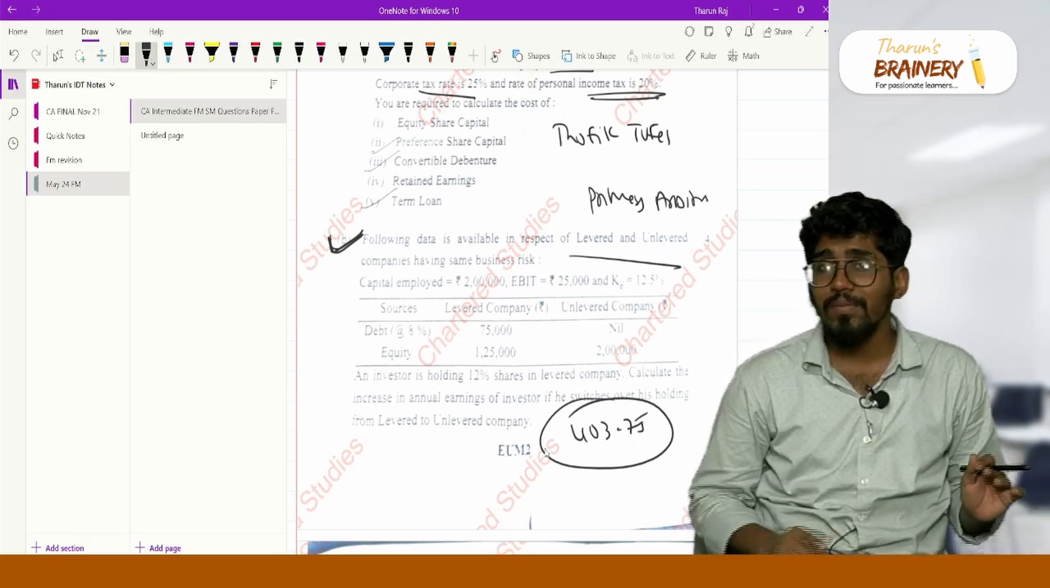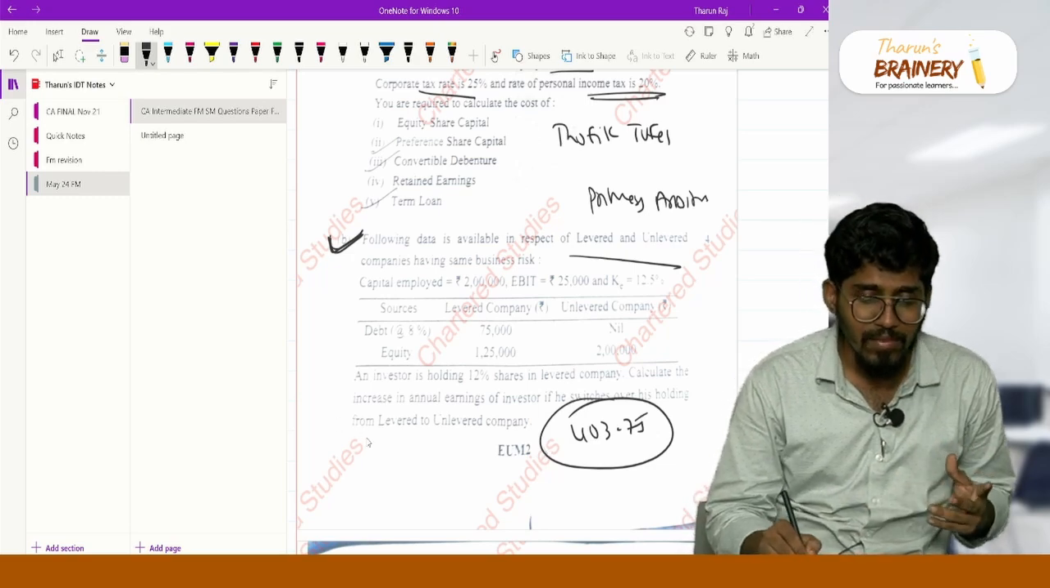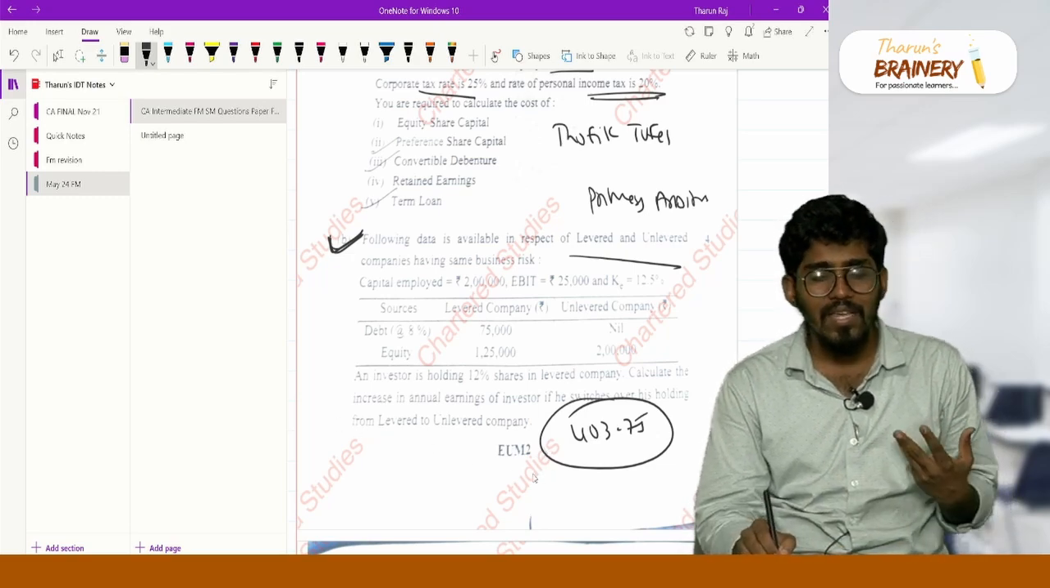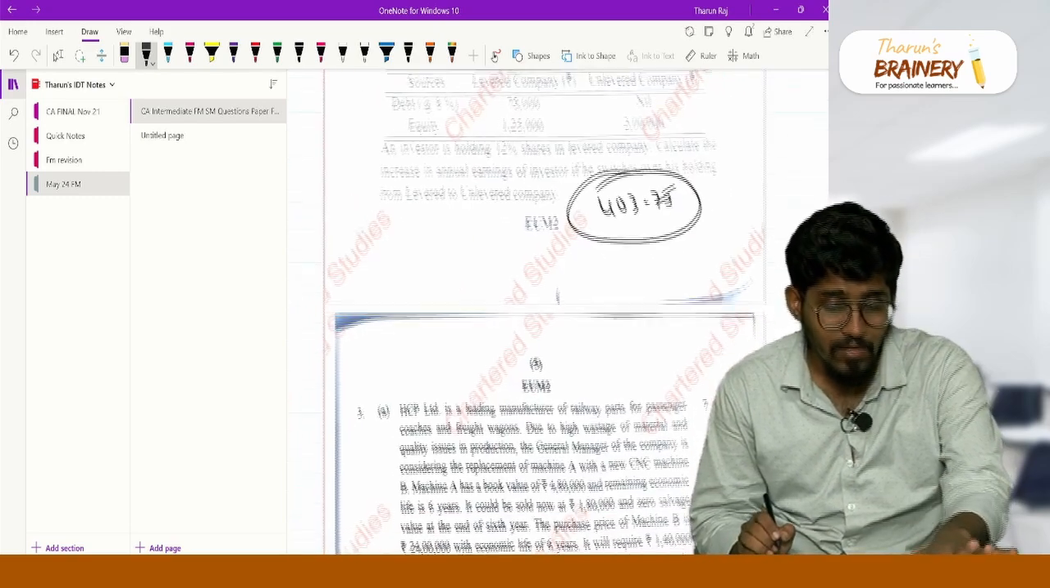So 403.75 is the arbitrage profit, which is nothing but the increase in earnings. So this is the answer. If you solve that, you will get the answer. I have solved this.